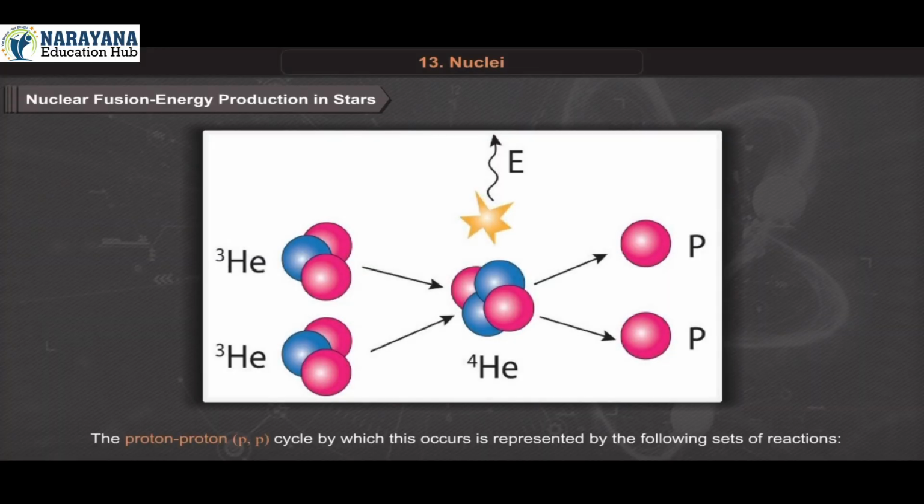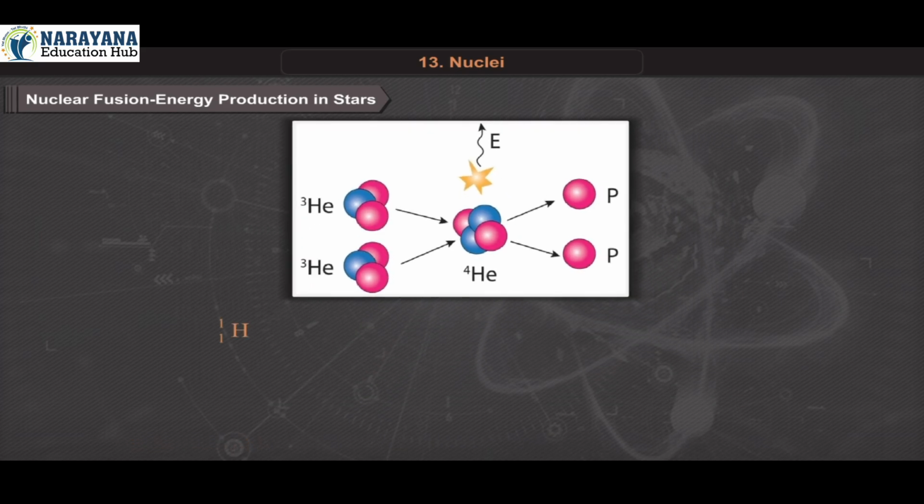The proton-proton, that is PP, cycle by which this occurs is represented by the following sets of reactions. Hydrogen-1,1 plus hydrogen-1,1 gives hydrogen-1,2 plus positron plus neutrino plus 0.42 MeV. Set 1. Positron plus electron gives gamma plus 1.02 MeV.